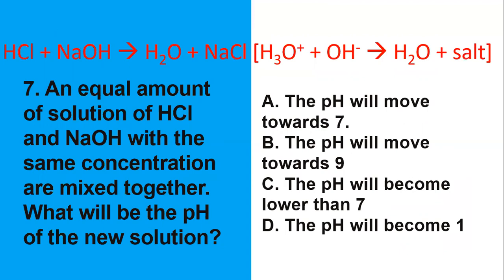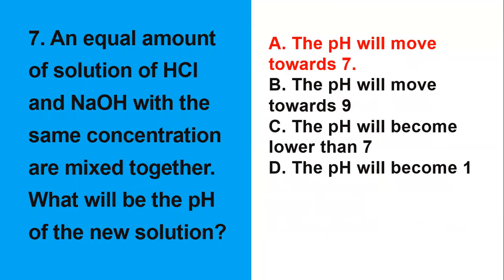Then what will happen to the pH if it will become water and salt? If ever na yung ma-generate po is water and salt, syempre, the pH will move towards 7. Okay? The pH will move towards 7. Kasi naman, nagiging neutral. 'Di ba? Nagiging neutral po yung equation dito, si HCl at si NaOH. Meaning to say, yung pH is magiging neutral. Then, it will move towards 7. Number 8.